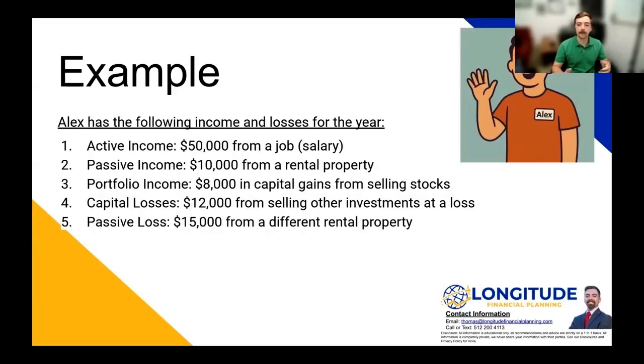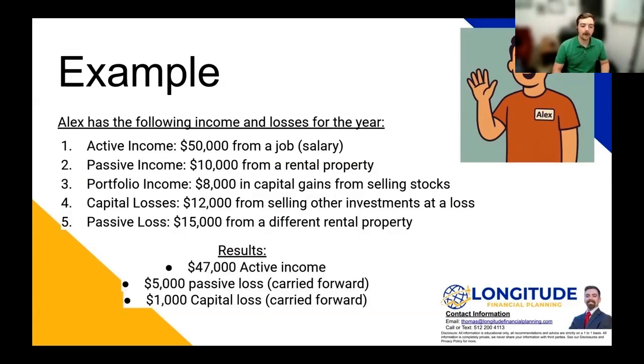So let's break it down in an example. So we have Alex. Alex has the following income and losses for this year. $50,000 from a job, $10,000 from rental property, $8,000 capital gains, $12,000 capital loss, $15,000 passive loss. So how does this shake out for Alex in the end? Well, these are the results here. We see $47,000 in active income, $5,000 in passive losses, and a $1,000 capital loss to be carried forward. Both the passive and capital losses carry forward to future years.